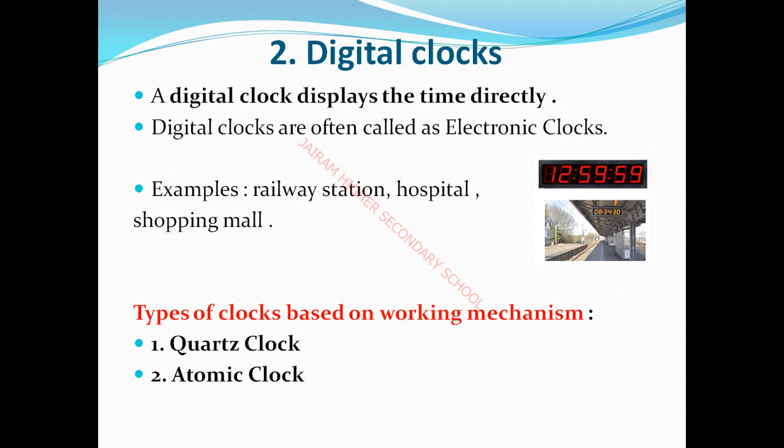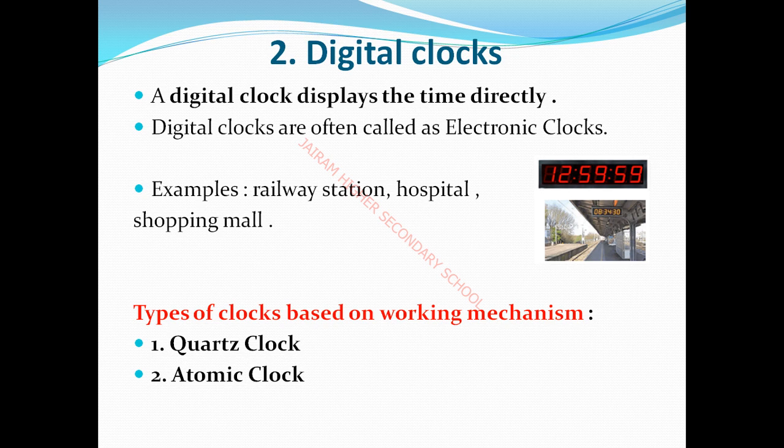எங்கெங்கெல்லாம் இருக்கும் digital clocks? Railway station, hospital, shopping mall, etc. நம்ம hand watch எல்லாமே என்னது, digital clock. Most of us use digital clocks. Okay. Next topic. Are you clear students? There are two types: one is the analog clock, the other is the digital clock. Analog clocks use 3 hands, but digital clocks show time directly. There are no hands.